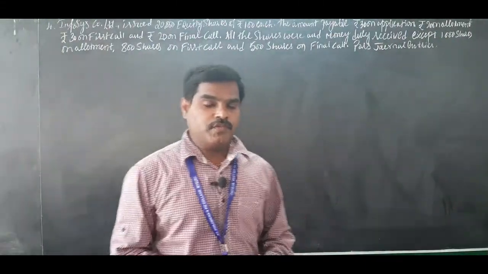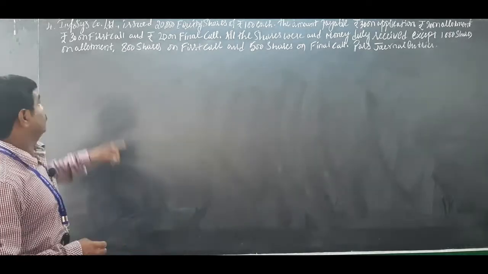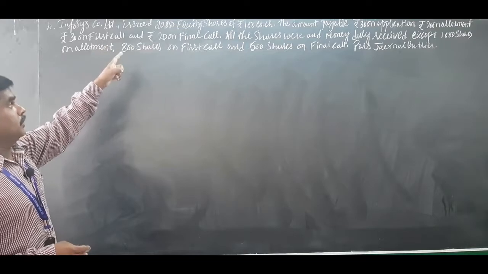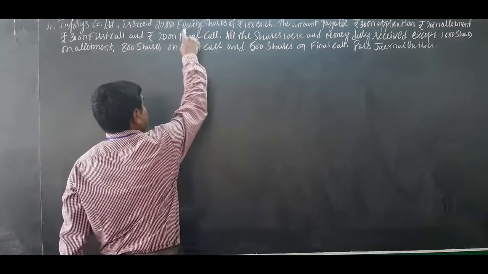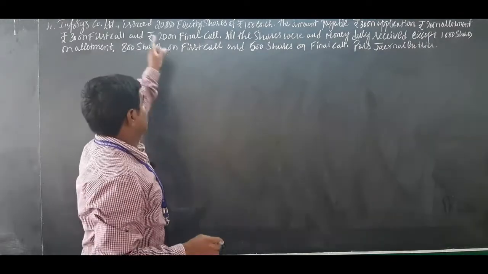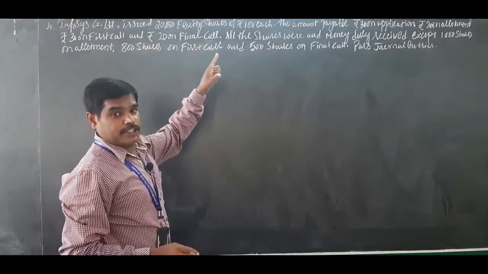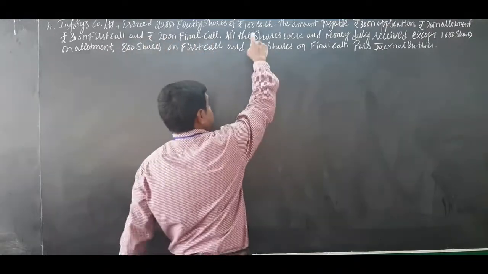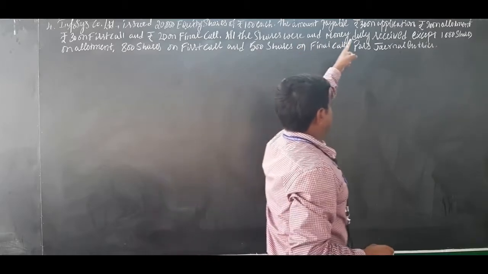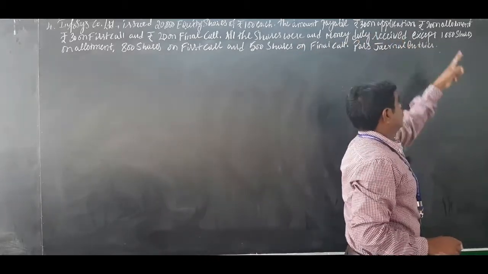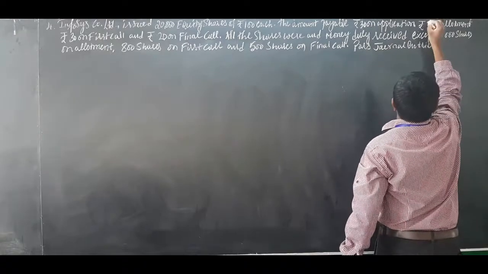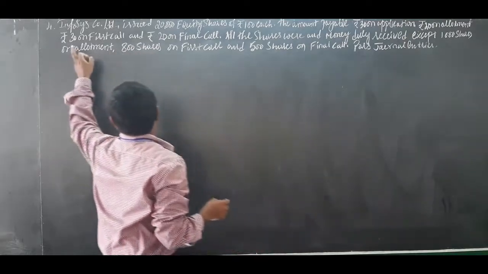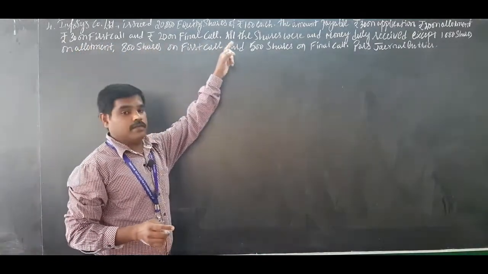Moving on to problem number 4. I have written a problem on the board. Infosys Company Limited issued 20,000 equity shares. Equity is there, so remember that: wherever you are going to write shares now, you have to add the word equity. 20,000 equity shares of 100 rupees face value, and the amount payable is rupees 30 on application, rupees 20 on allotment, rupees 30 on first call, and rupees 20 on final call.